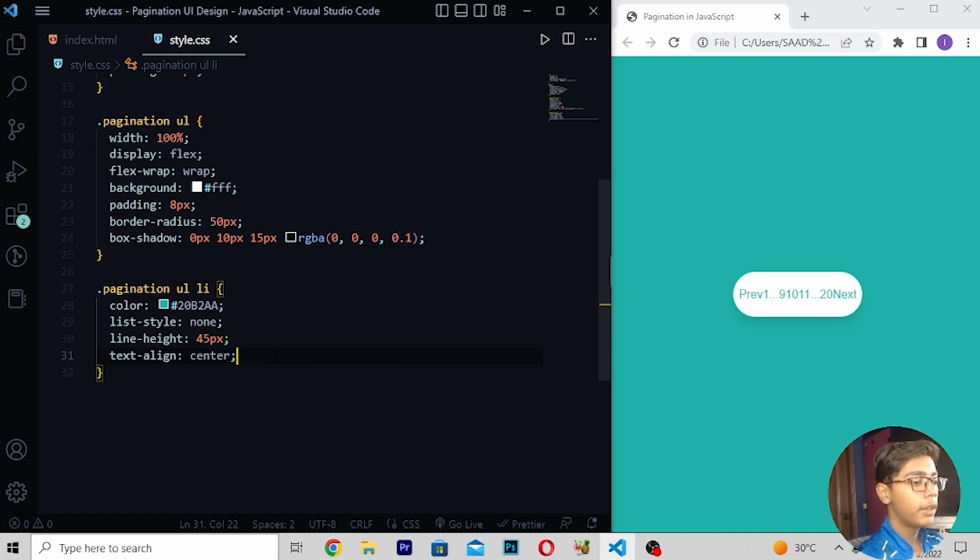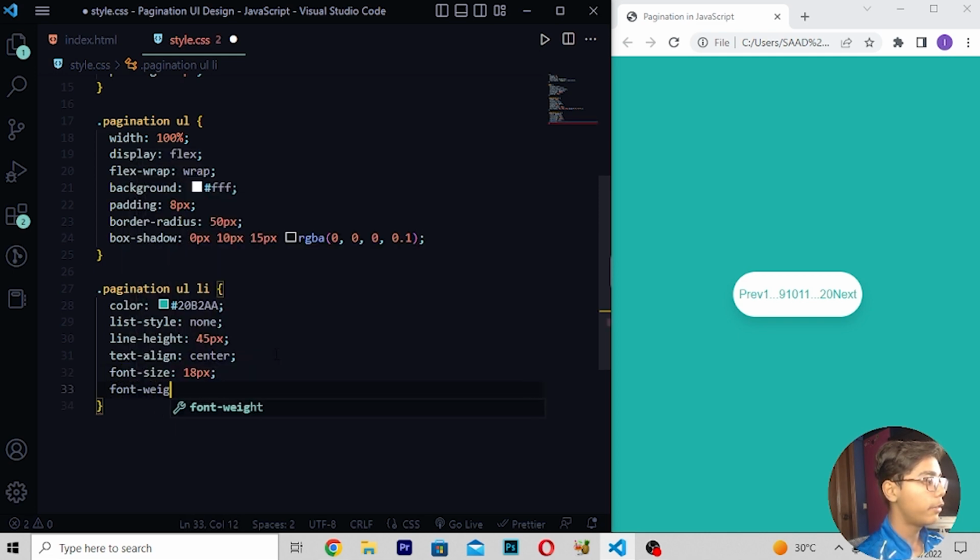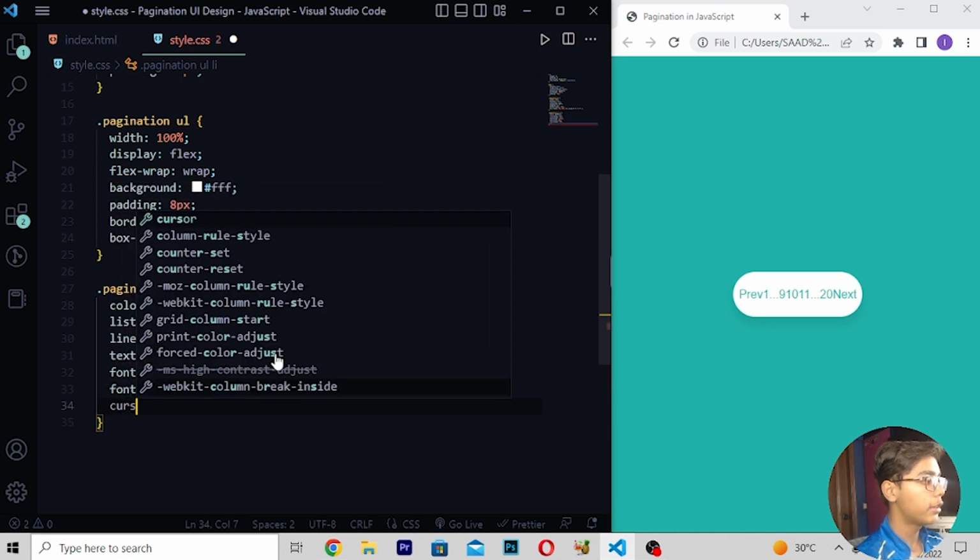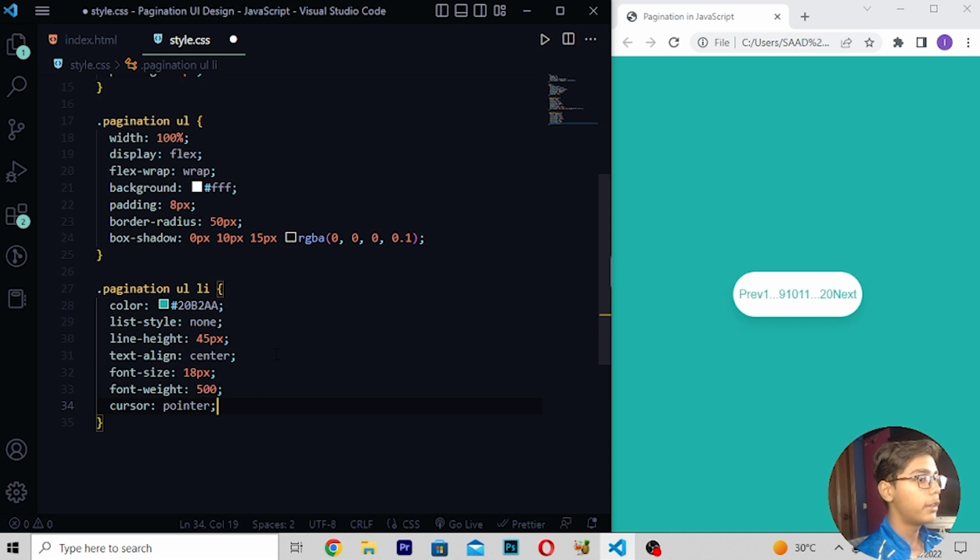So here I will be making it good looking. For doing this, you have to do just one thing. Here you have to write this tag, like here I will be moving, then right here font-size 18 pixel, then I will be writing font-weight 500 like this. Then you have to move down, right here cursor which should be pointer, then I will be writing user-select